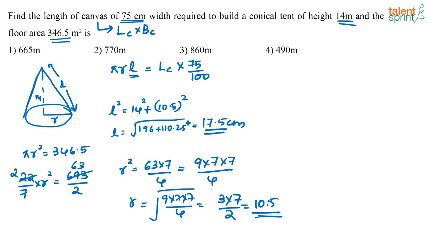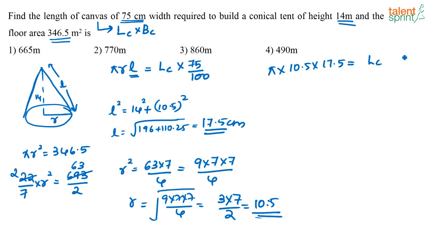So you get L is 17.5 centimeter. So what is the area of the tent, or the curved surface area of this cone? It is nothing but pi into R, where R is 10.5, into L, which is 17.5. This is equal to the length of the